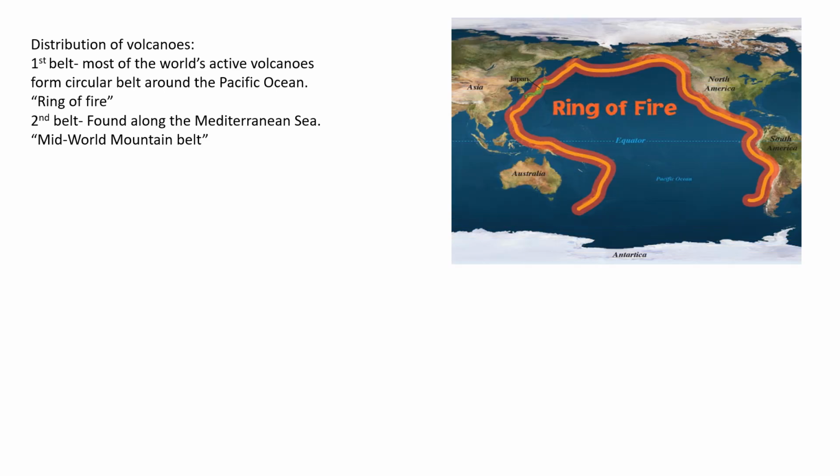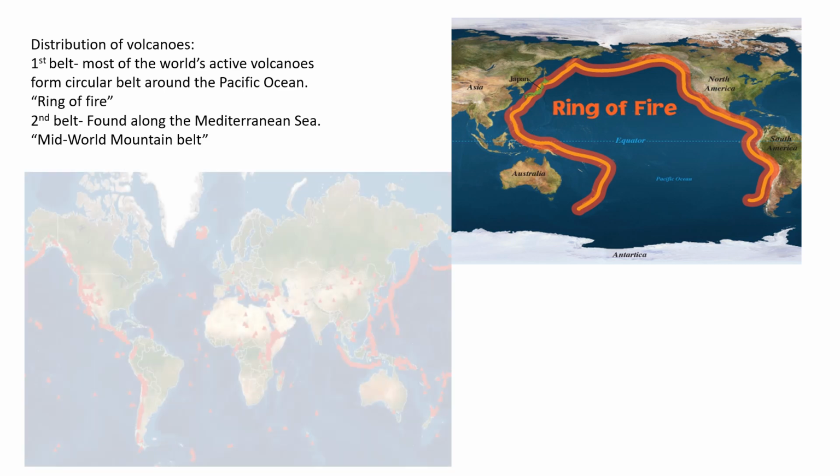So there is a distribution of volcanoes in two belts. We can classify it as two belts. The first belt is a circular belt around the Pacific Ocean. In this circular belt, the world's most active volcanoes exist, and we can call it the ring of fire. So if you observe this picture, there is a circular belt around the Pacific Ocean. This is called the ring of fire. What is the second belt? It is found along the Mediterranean Sea, the mid-world mountain belt. So we can call this the mid-world mountain belt.